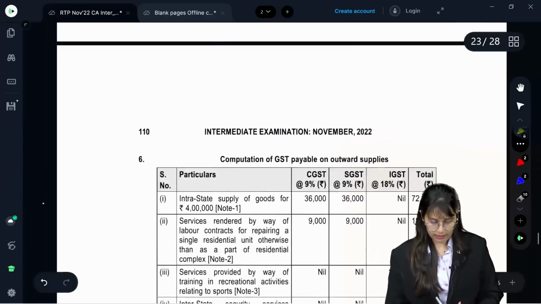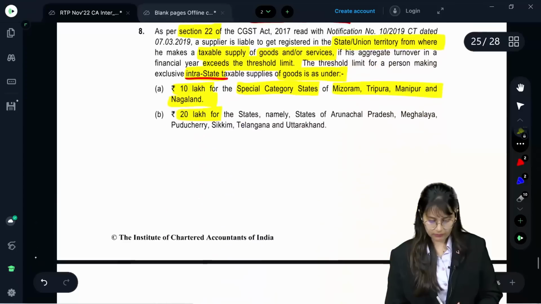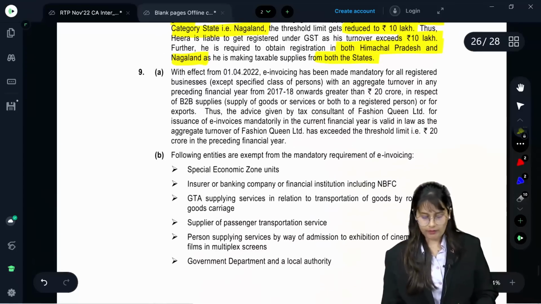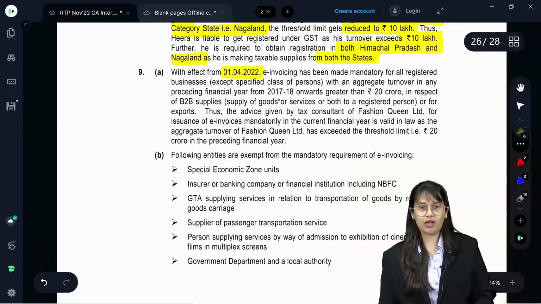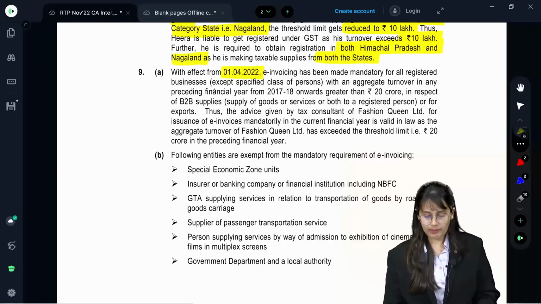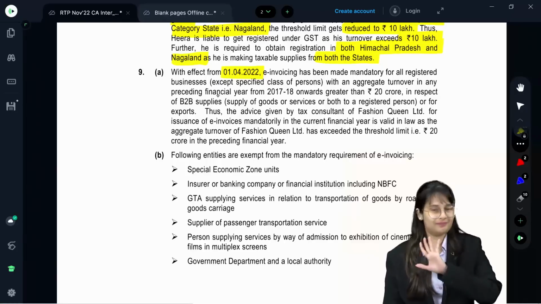Okay, let us read. With effect from 1st April 2022, e-invoicing has been made mandatory for all the registered business. Do we have to write date?